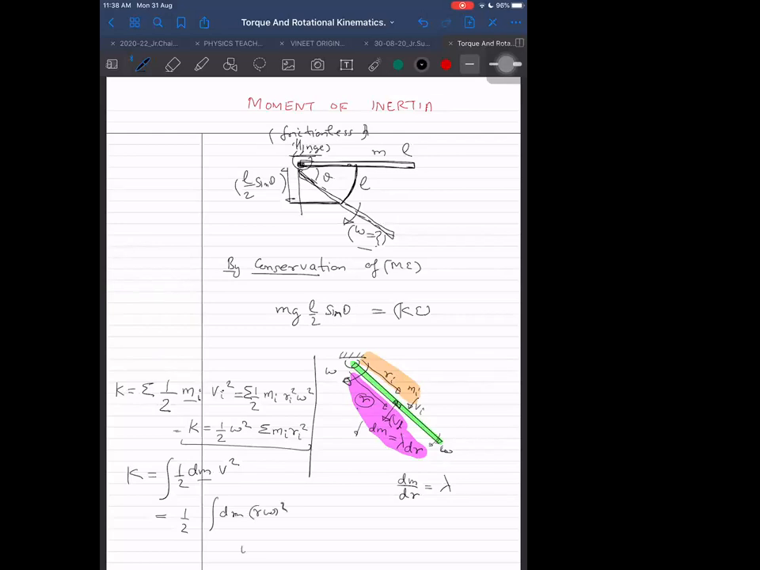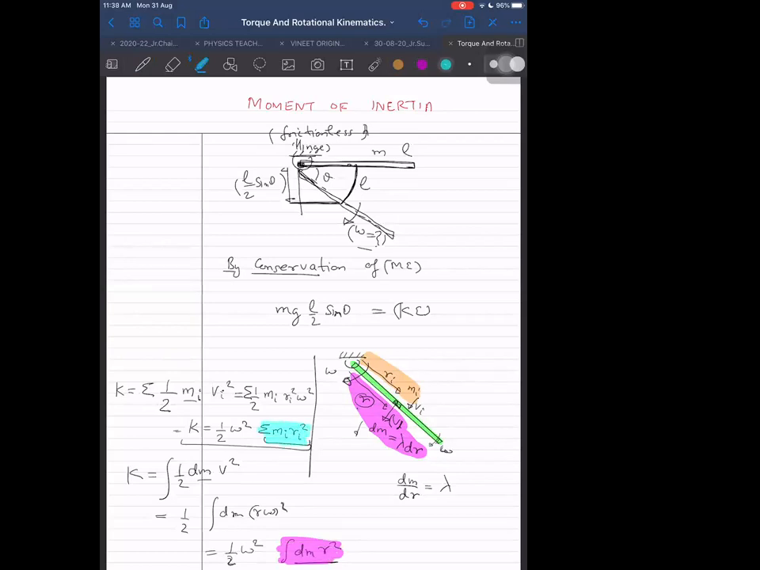So now again, omega is constant, and if it is constant, it can be brought out of the summation, and it can also be brought out of the integration. Integration is nothing but summation. So we are left with dm into R squared. Same thing as we got above. This thing is equivalent to this thing right here.